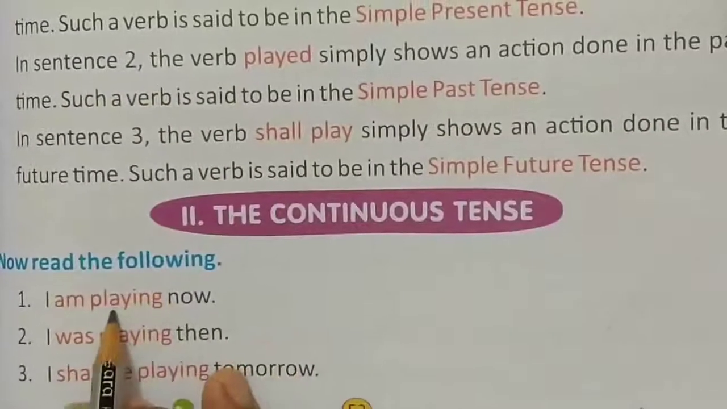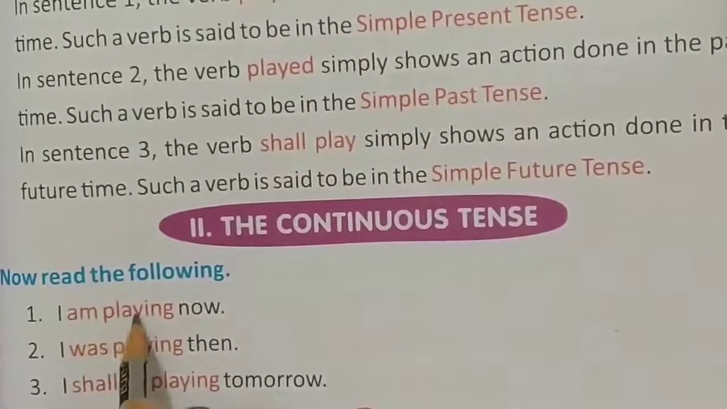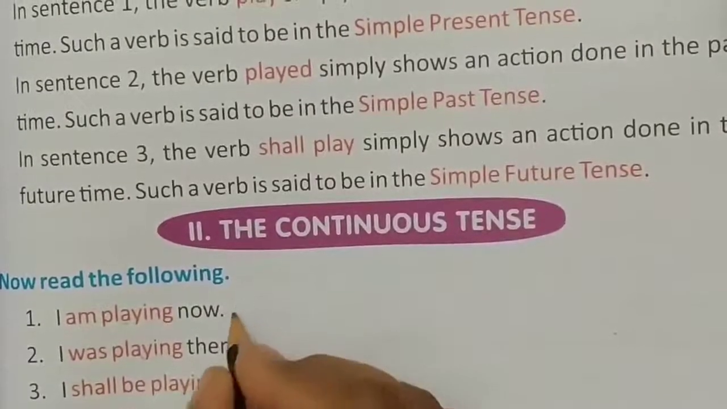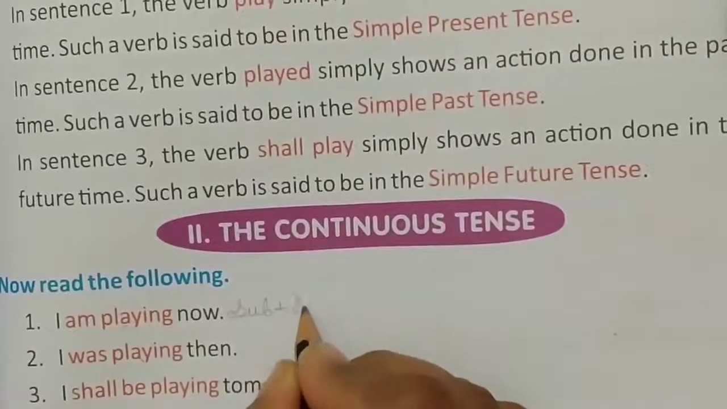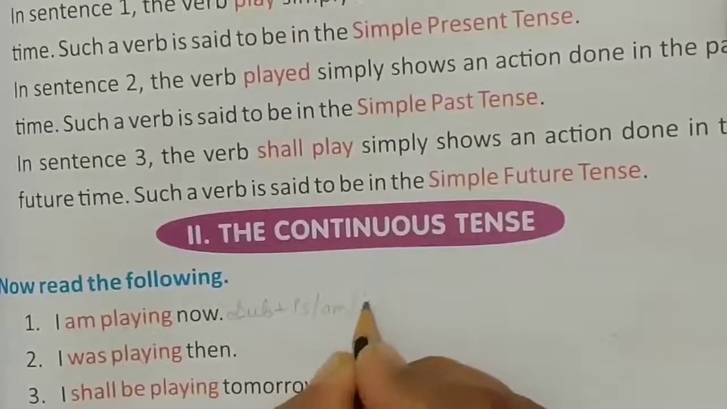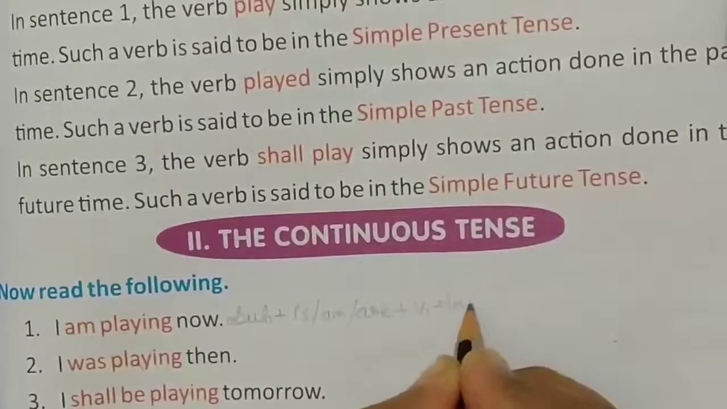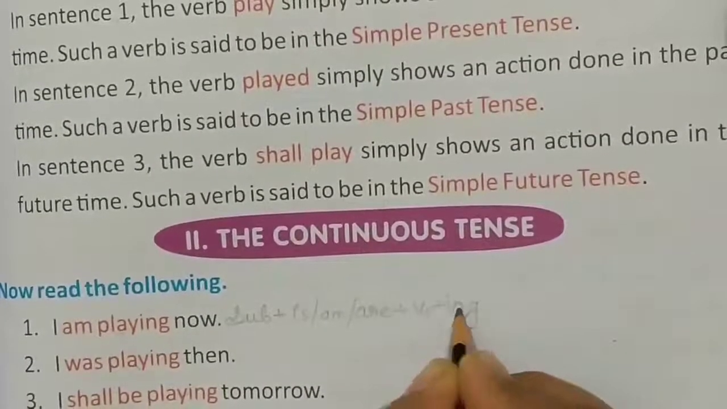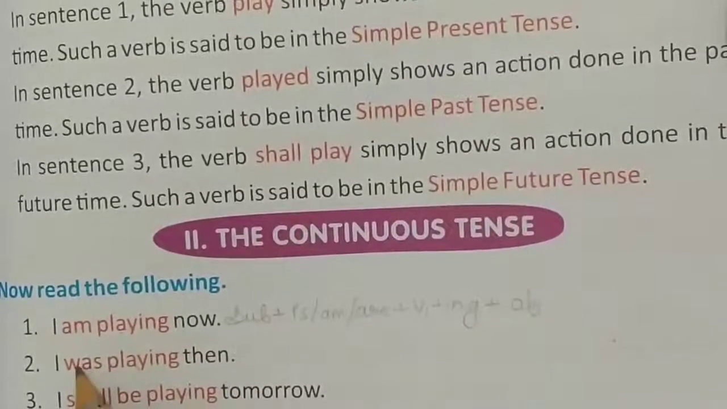Here students, I give you the structure of all these sentences. Now this one is present continuous. So the structure of that tense is subject plus is, am, are plus V1 plus ing, means the verb is in its ing form, and then object.